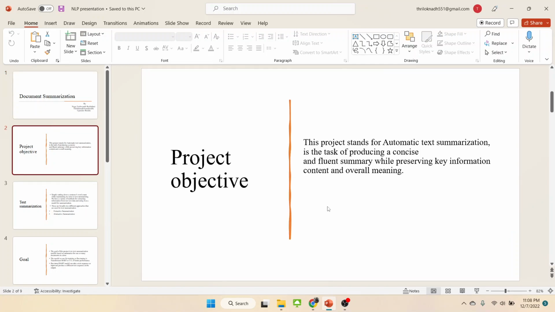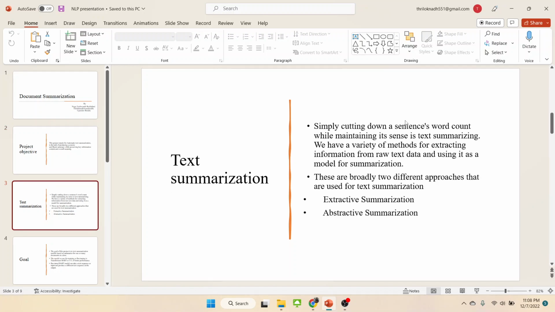So, coming to the project objective, document summarization, in a sense, is text summarization in our project. We all know that in this modern world we have less time to read a large article, so this project will be very useful. Basically, we are cutting down the sentences and getting the exact meaning of those sentences by using this approach.